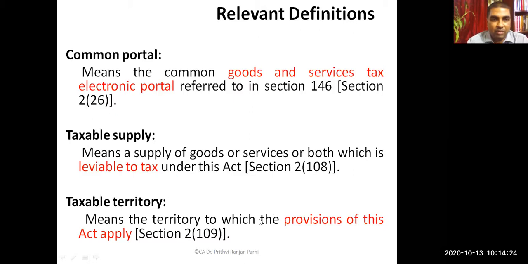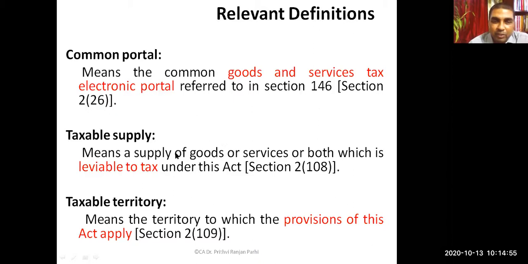First of all, we need to know what is the meaning of common portal. Common portal means GST portal. Okay, www.gst.gov.in. We'll be visiting that portal to learn the process. So common portal means goods and services tax electronic portal. This has been referred to under section 146.